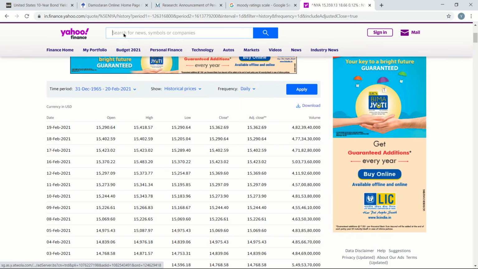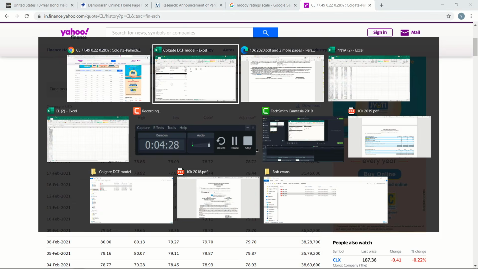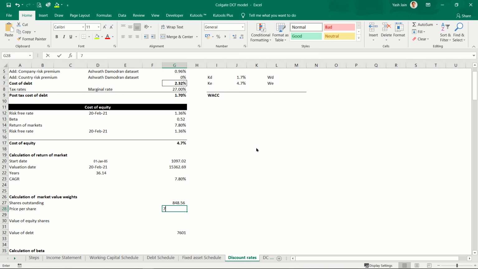Colgate share price on 20th February, on 19th closing is 77.20. Okay, 77.20. So I can calculate now weight of debt and weight of equity. It's calculated here only.